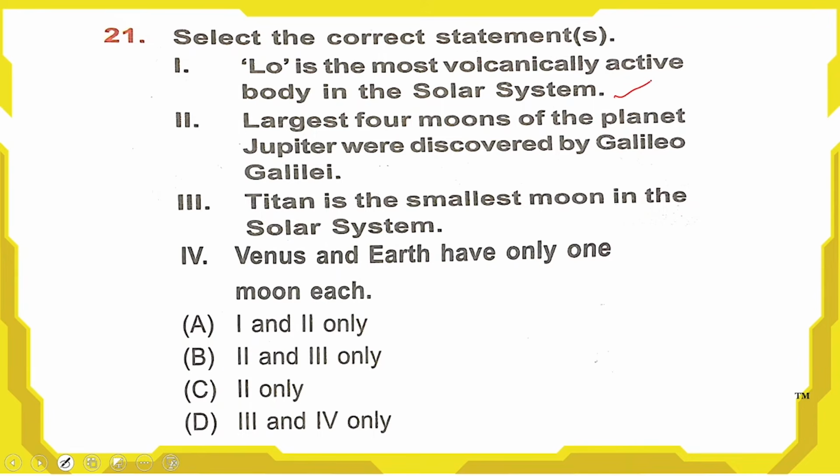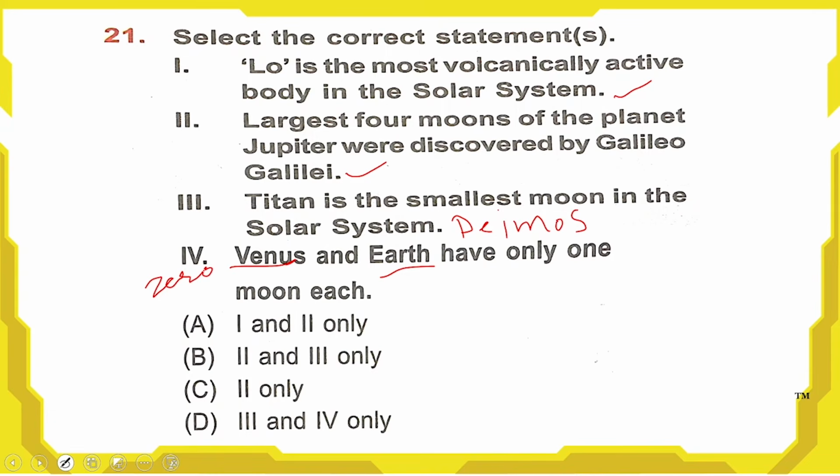And second is, the largest 4 moons of the planet Jupiter were discovered by Galileo Galilei. This is also absolutely correct. Third one, Titan is the smallest moon in the solar system. This is wrong. This is not the smallest moon, okay. The smallest moon's name is Deimos, okay. And fourth one, Venus and Earth have only 1 moon each. Earth has 1 moon, but Venus has 0 moons. Venus does not have any moon, okay.